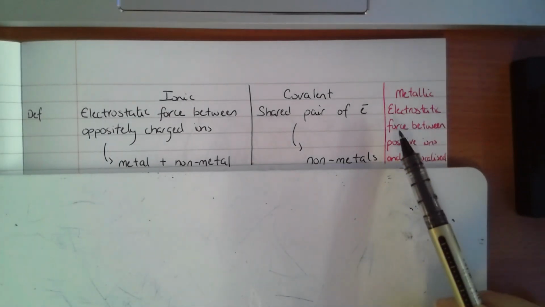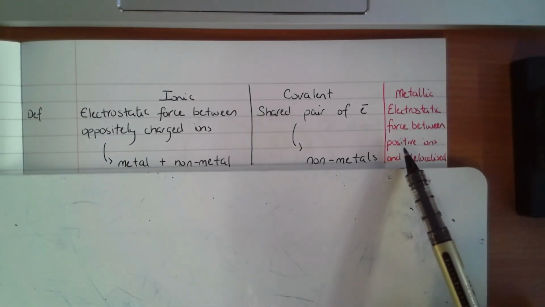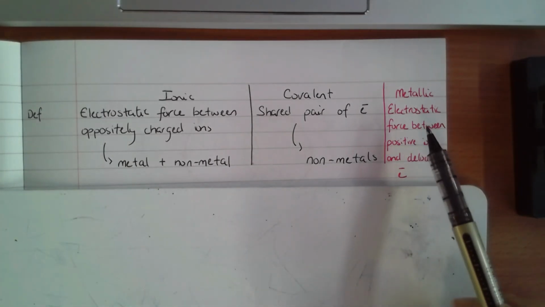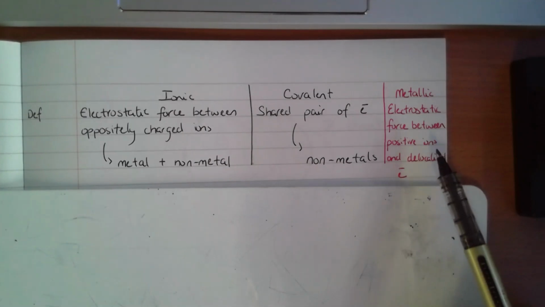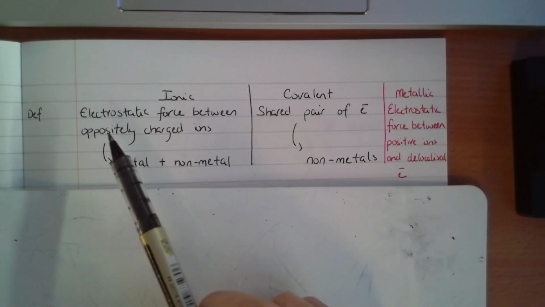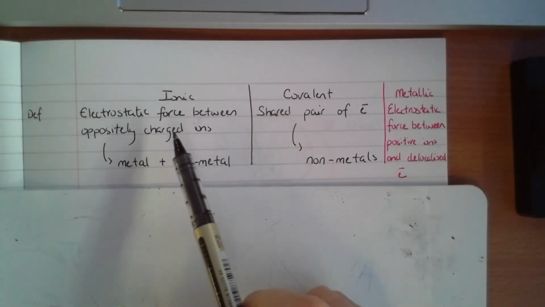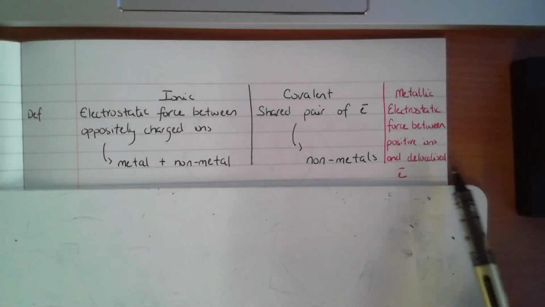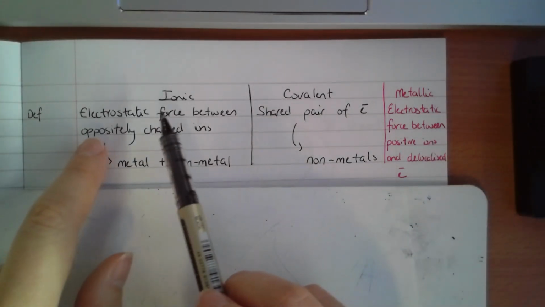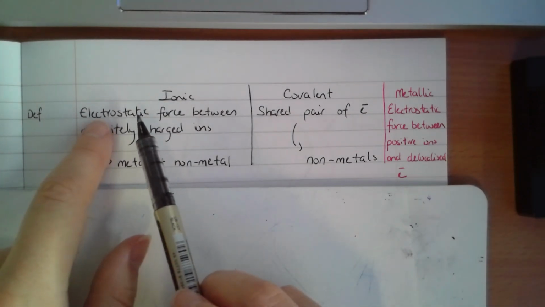Metallic, the electrostatic force is between a positive ion, so something positive, and delocalized electrons. So you still have the force between something positive, the ion, and something negative, the electron. Over here, the positive thing was an ion, and the negative thing was an ion, but over here the negative thing is an electron.